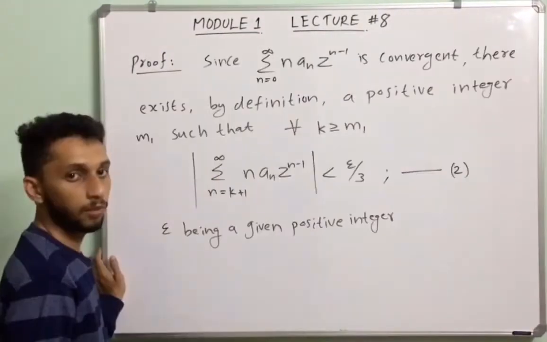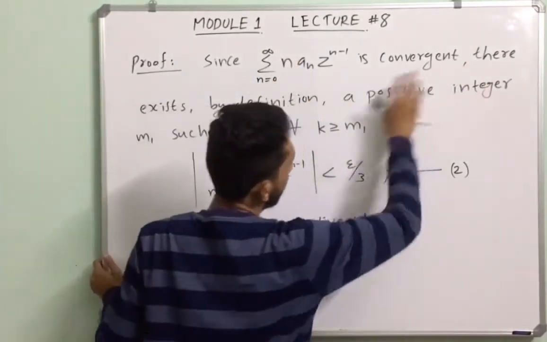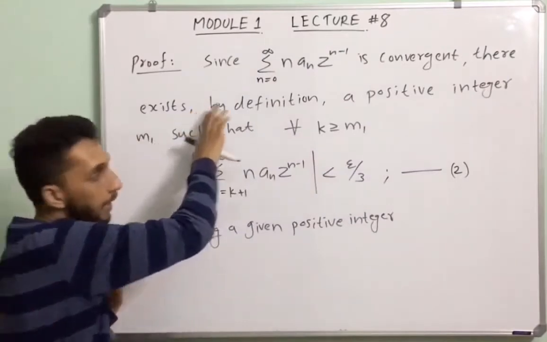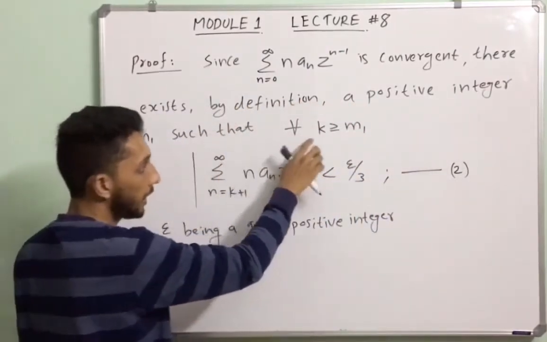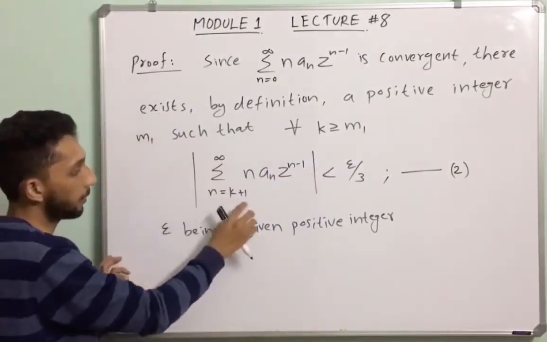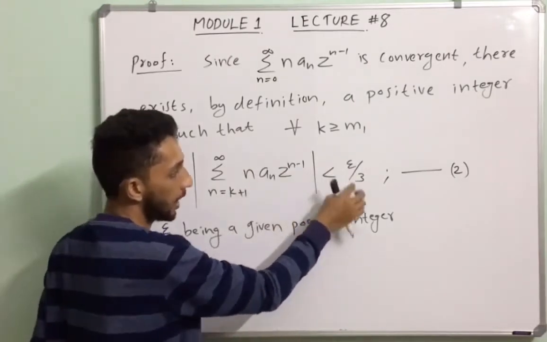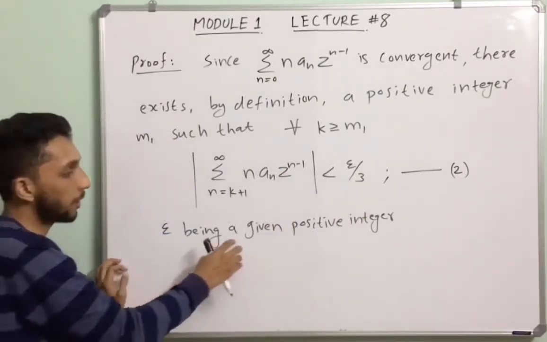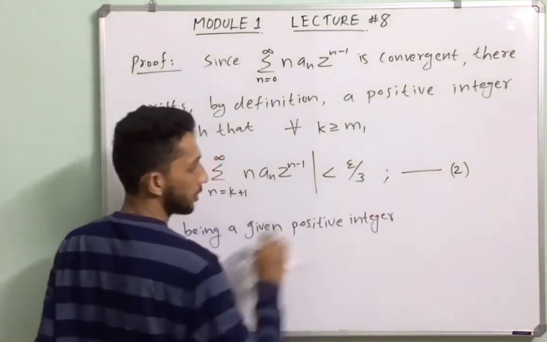Since summation n from 0 to infinity n a_n z raised to n minus 1 is convergent, there exists by definition a positive integer m1 such that for every k greater than or equal to m1, the modulus of summation n from k plus 1 to infinity n a_n z raised to n minus 1 is less than epsilon by 3, epsilon being a given positive number. We just call this equation number 2.